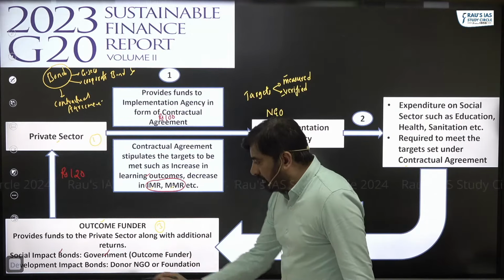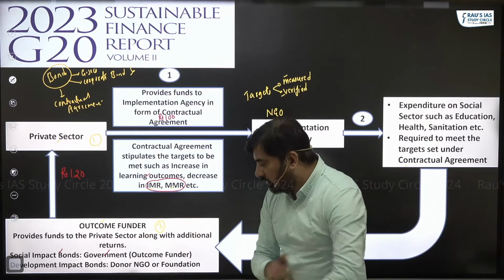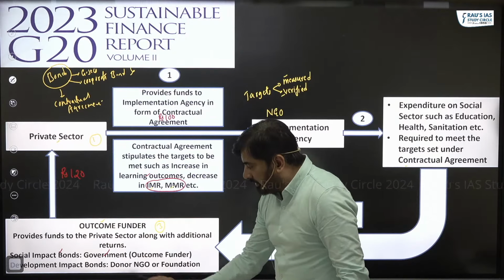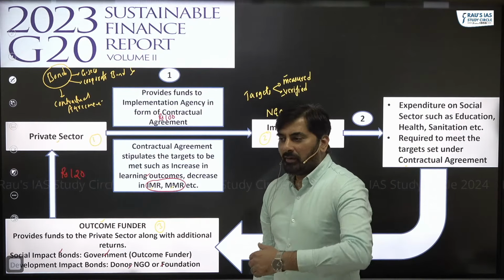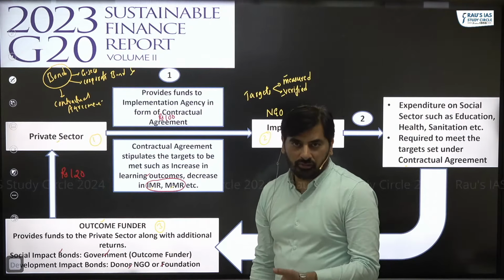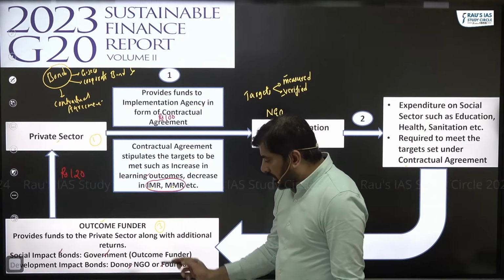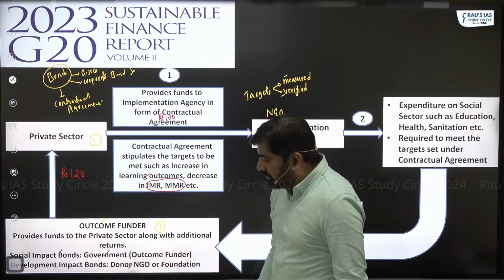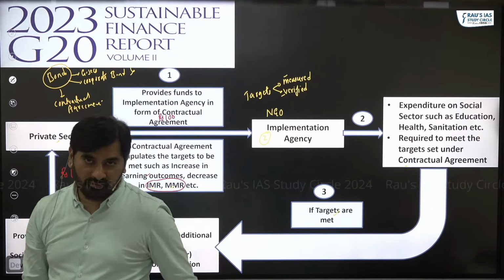So the outcome funder can be government, which in that case we will call social impact bonds. The outcome funder could be a donor, NGO, or a foundation, like the Bill and Melinda Gates Foundation. It's a very big foundation. They can act as an outcome funder. If the outcome funder is a foundation, we call it development impact bonds.